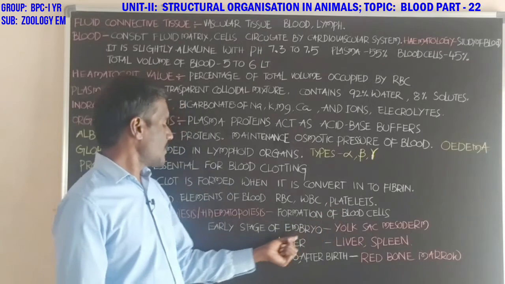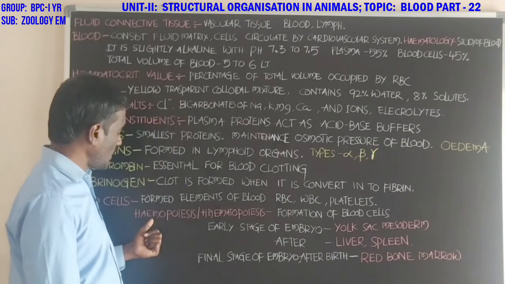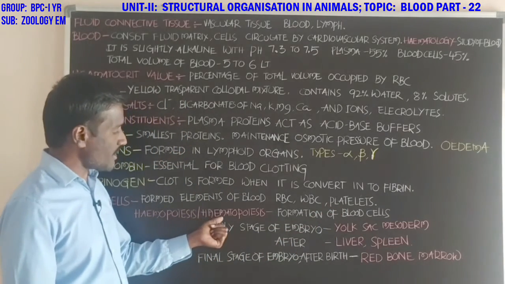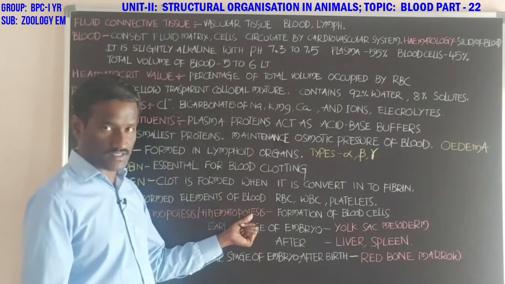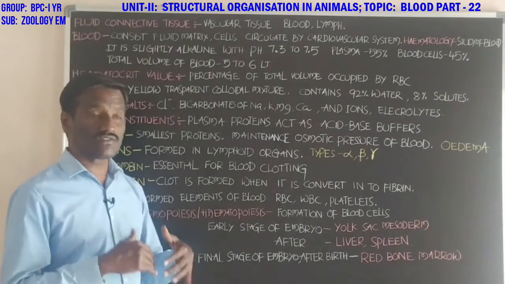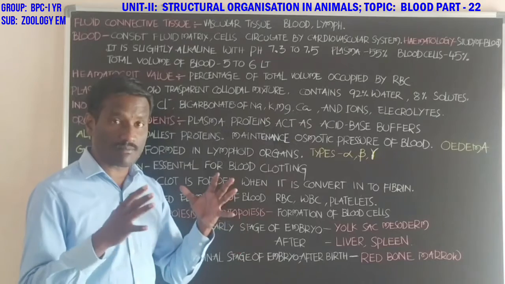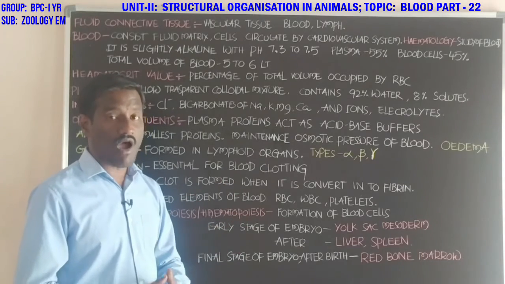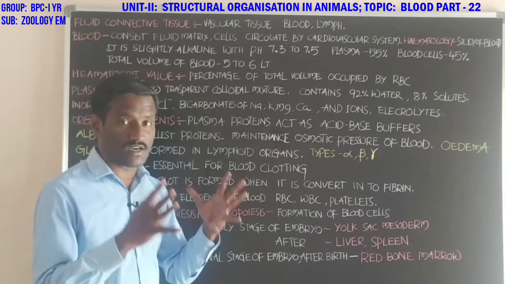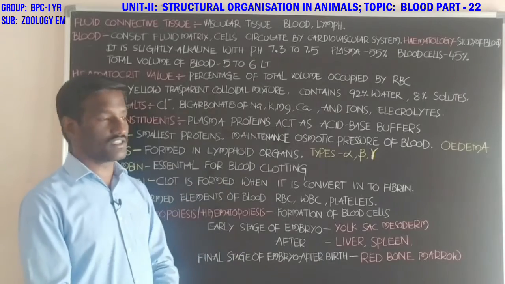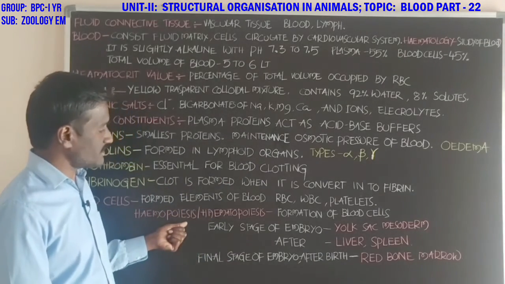Okay student. Next, what is the meaning of hemopoiesis or hematopoiesis? It is the formation of blood cells, the white blood cells and red blood cells. That process is called hemopoiesis.